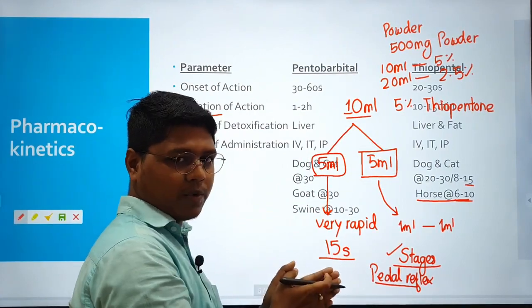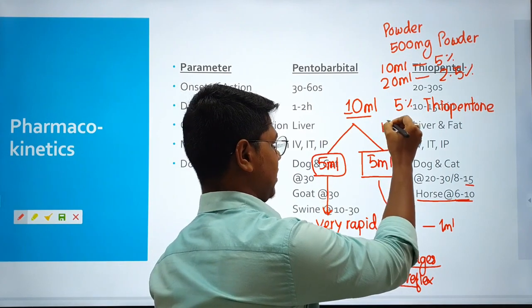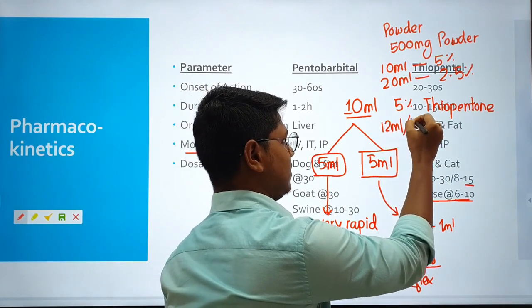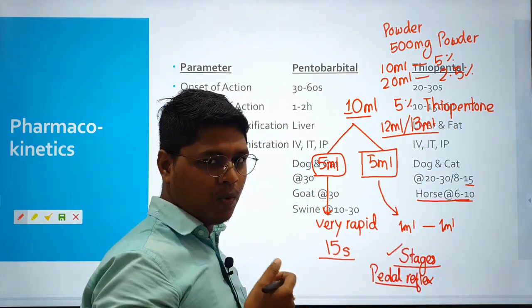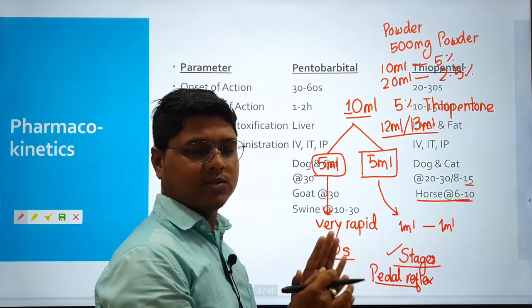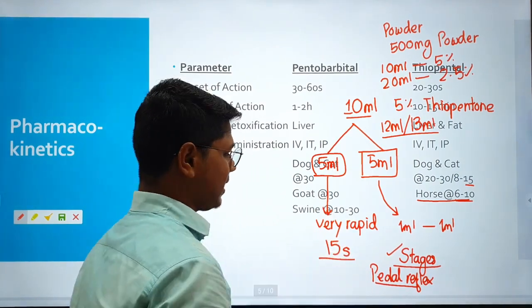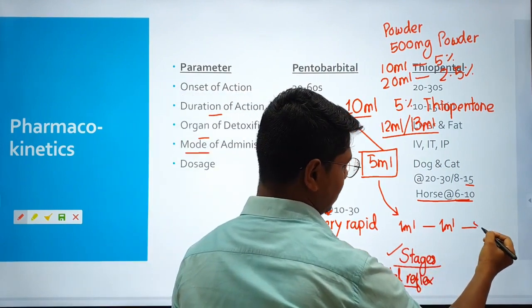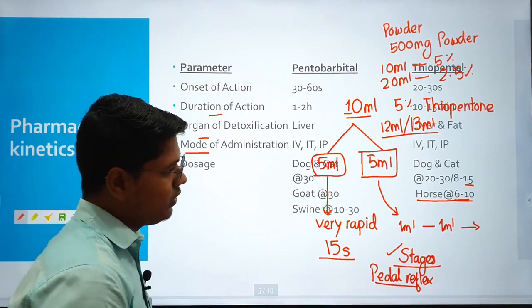Many a time in some dogs, though you have calculated 10 ml, it may require 12 ml or 13 ml also. So the usual practice is you have to load more. If the animal is anesthetized in 10 ml, it is well and good. If more is required, you should have some backup. This is the concept behind given to effect.